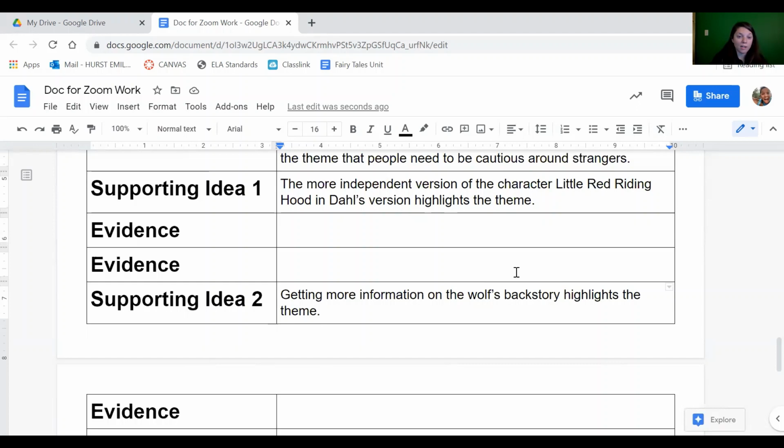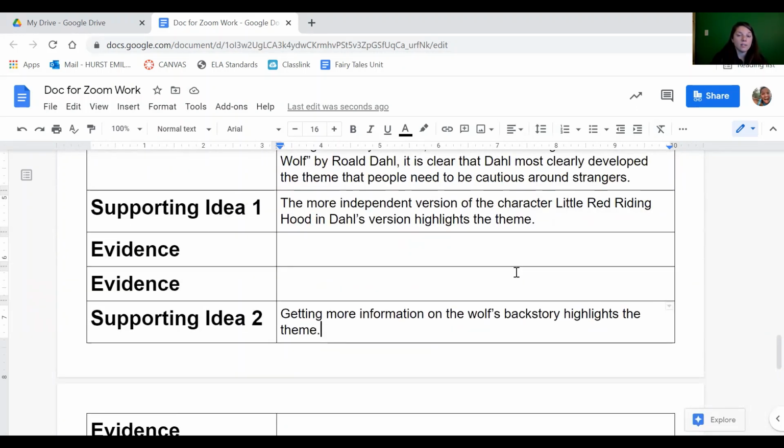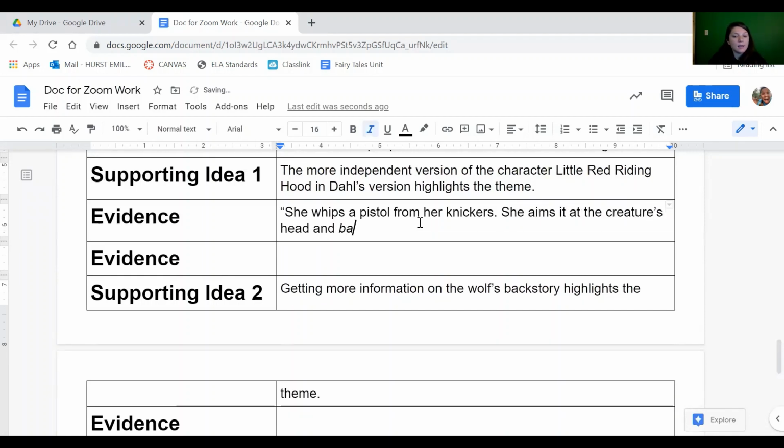I'm going to use Little Red Riding Hood and the wolf for both of them, and then I'm going to find a piece of evidence from Grimm for one of them, and a piece of evidence from Perrault for one of them. So first, I'm going to find my Dahl stuff. So for the independent character, I'm going to do the part where she brings out the pistol. She whips a pistol from her knickers. She aims it at the creature's head, and bang, bang, bang, she shoots him dead.